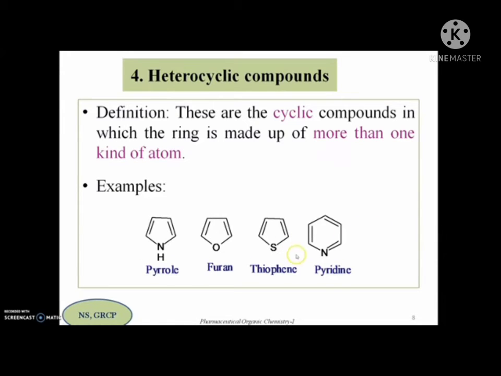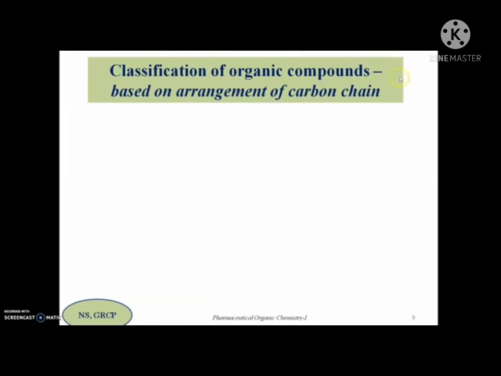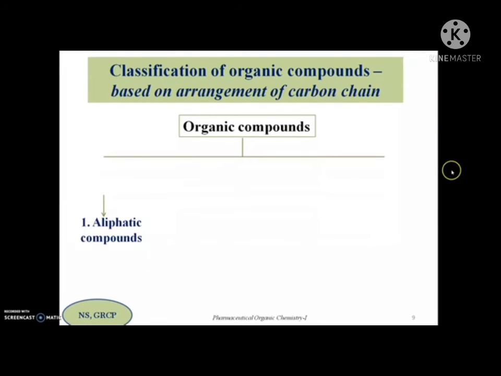Okay, so these are a few examples of heterocyclic compounds. Till now we have discussed the classification of organic compounds based on the arrangement of the carbon chain. So once again, let us see the summary.